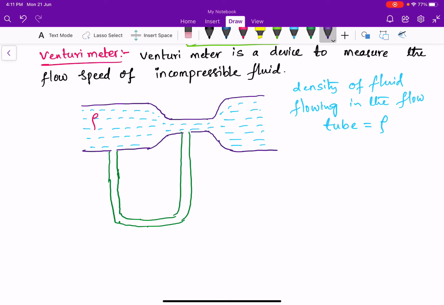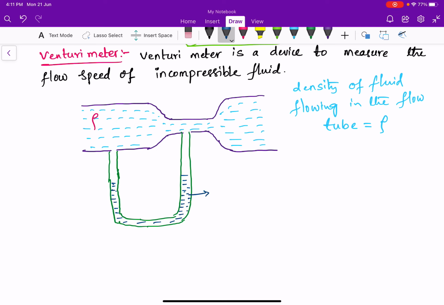And this U-shaped tube is filled with a liquid, the density of the medium which is inside the U-shaped manometer tube.